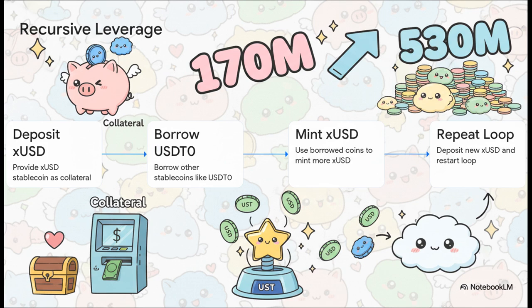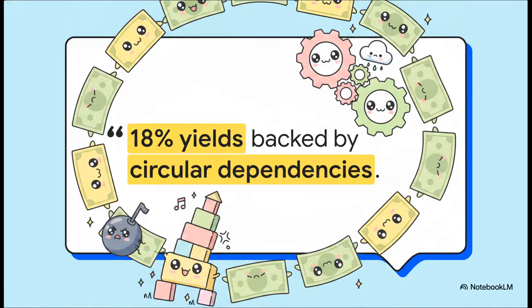It works like this. You deposit your XUSD stablecoin as collateral, then you use that to borrow other stablecoins, like USD0. Next, you use those borrowed coins to mint even more XUSD. Then you deposit that new XUSD and wash, rinse, repeat. Through this exact mechanism, Stream's actual real-world assets of $170 million were artificially pumped up to back a staggering $530 million in borrowing. And because of this, they were promising users these massive 18% yields on hundreds of millions of dollars. But the absolute absurdity here is that the collateral backing the asset was actually the asset itself. It was a total circular dependency.